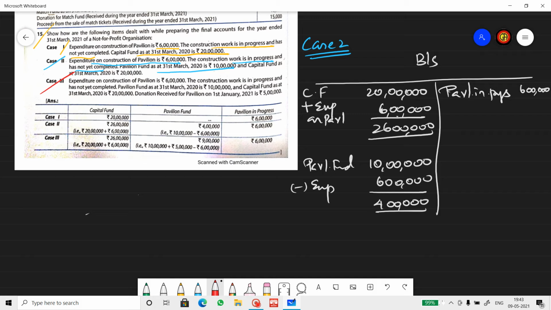Third case. Expenses on construction of pavilion is 6 lakh. The construction work is in progress and not yet completed. Pavilion fund balance is 10 lakh. Capital fund balance is 20 lakhs. Donation received is 5 lakh. So apart from all the info that was there in the case 2, we had an additional information of donation received here. Alright, so case 3.